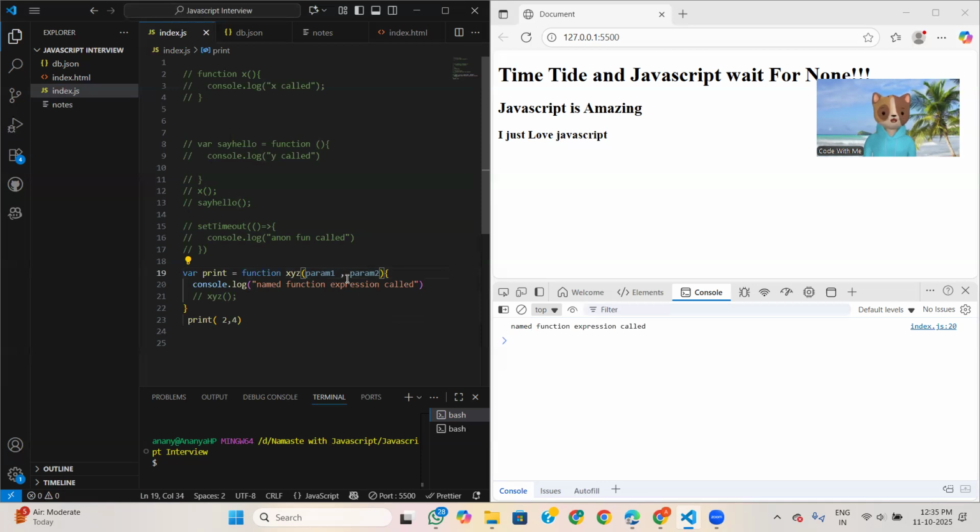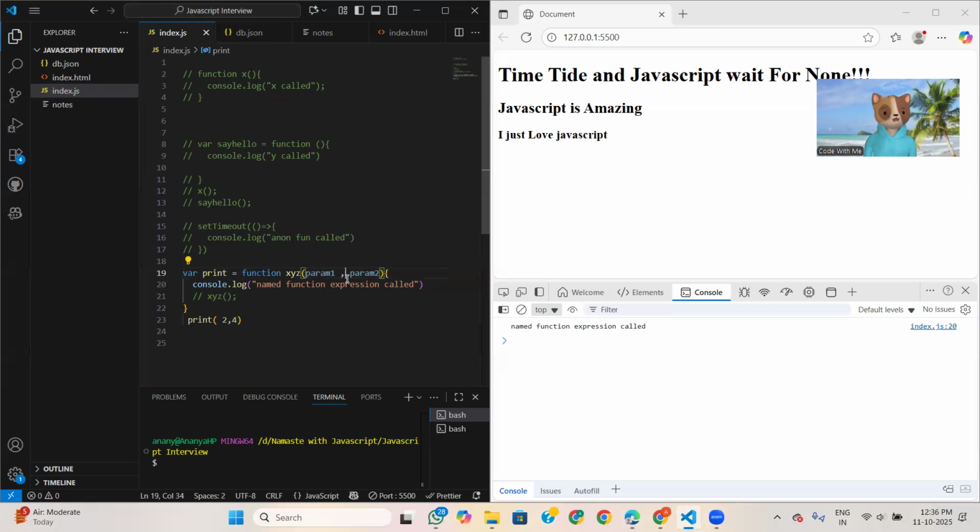So what is a first class function? JavaScript functions are first class functions because they are stored in a variable, they are passed in as arguments, and they are returned from other functions. And these features make functions most powerful in JavaScript for functional coding. I think you guys understand.